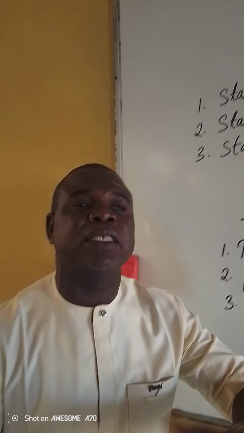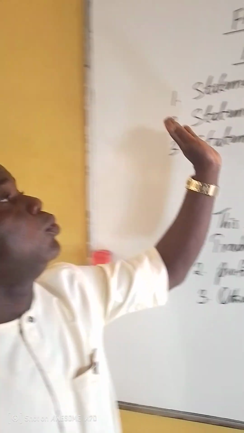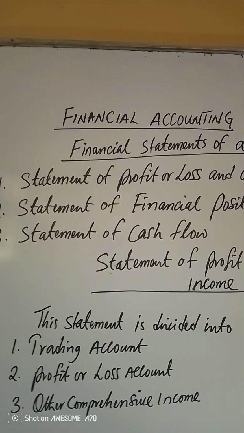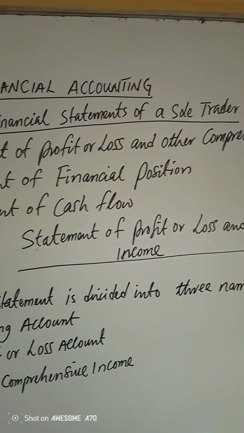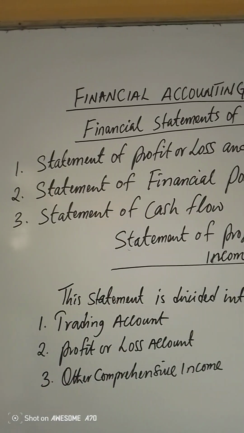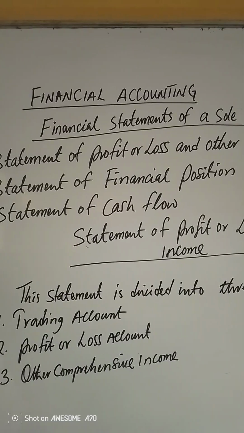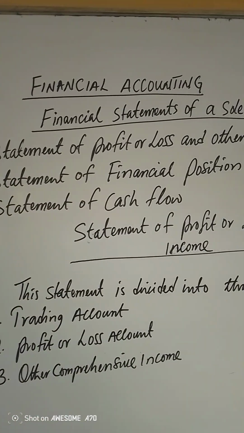Now, the International Financial Reporting Standard has changed the name into statement of profit or loss and other comprehensive income, which is the latest name used by the International Financial Reporting Standard. The second one is statement of financial position, which was hitherto called the balance sheet. Then the third one is called statement of cash flow.